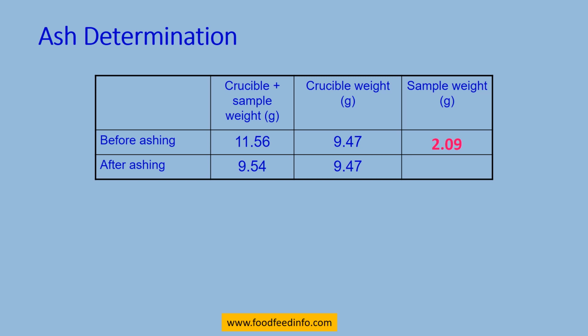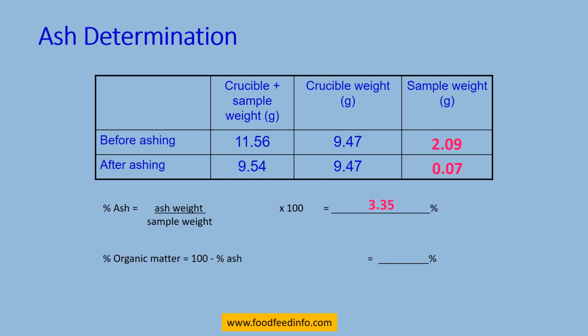For calculating the weight of the ash, I simply subtract the crucible weight from the crucible plus sample weight after ashing. So 9.54 minus 9.47 is the amount of ash, 0.07. Now you can calculate the percent ash weight, 0.07 divided by 2.09 multiplied by 100. The answer is 3.35.